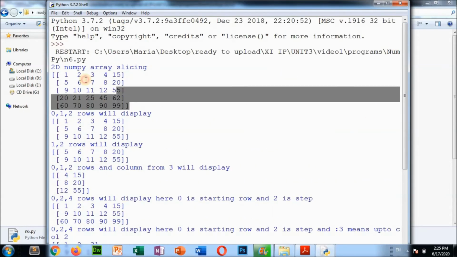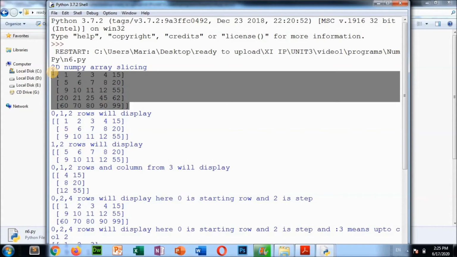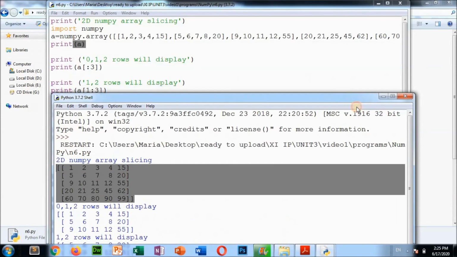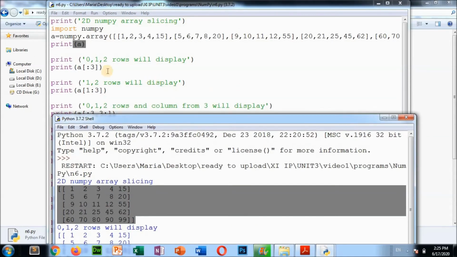These are the rows in the NumPy array. That means how many rows are there? 1 2 3 4 5 rows are there. 1 2 3 4 5 columns are there. This is known as a 5 into 5 matrix. Okay, this is a two-dimensional array. So now print 0 1 2 rows will display.